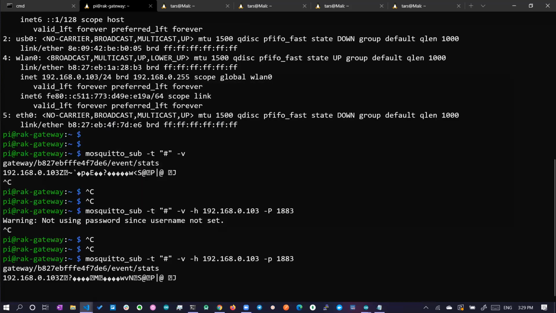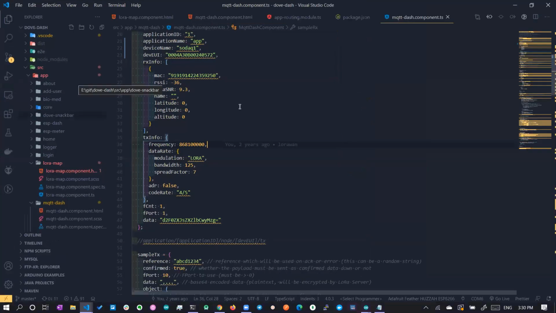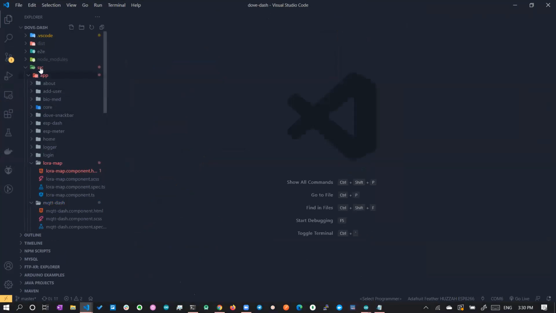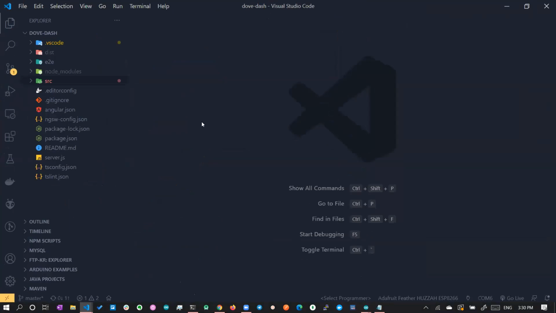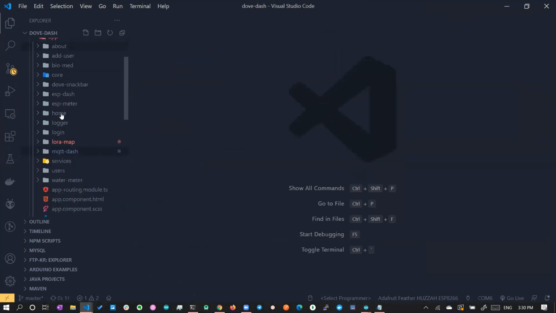So this is our application. It has a lot of things. I'll show you the core component alone. I'll close all the code and zoom in a little bit. Basically it is a simple Angular application. Here you will have the source files. In the source folder, you will have a lot of pages. Just think of it like different pages.